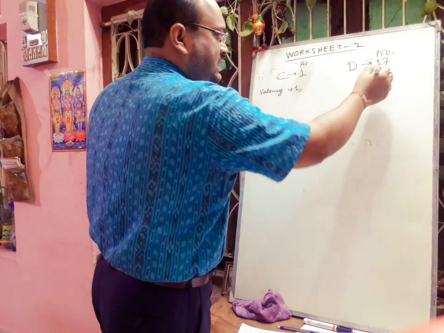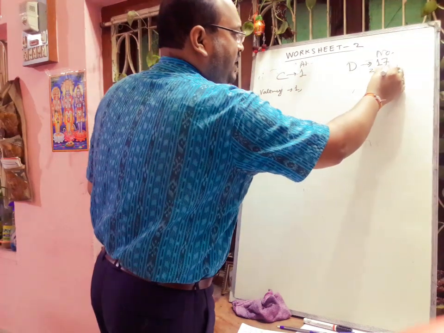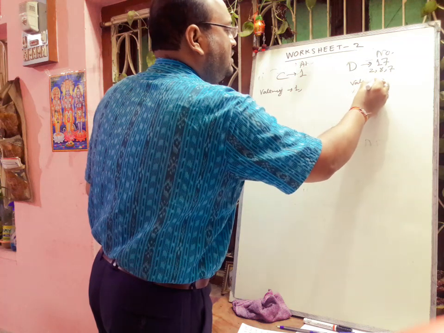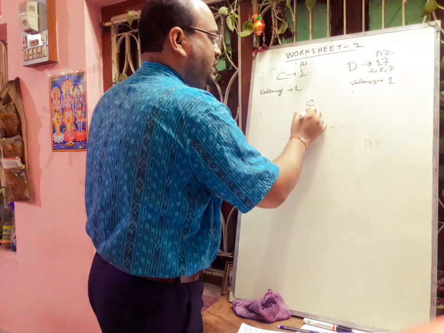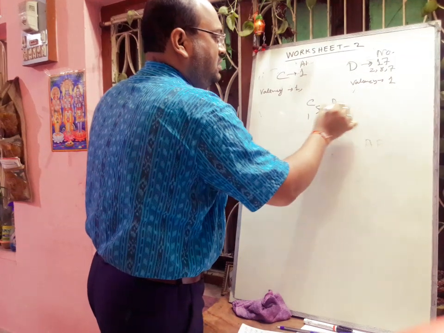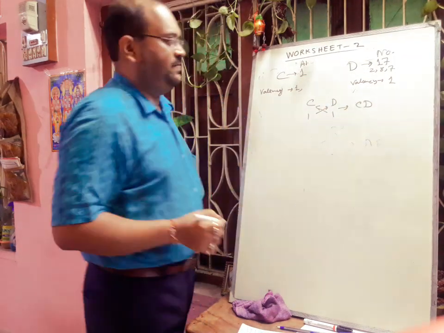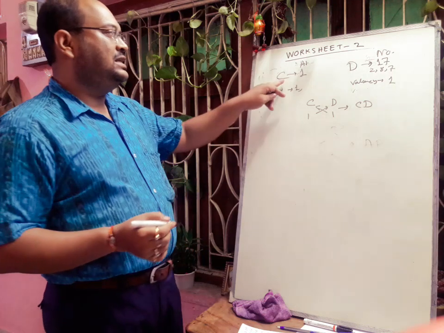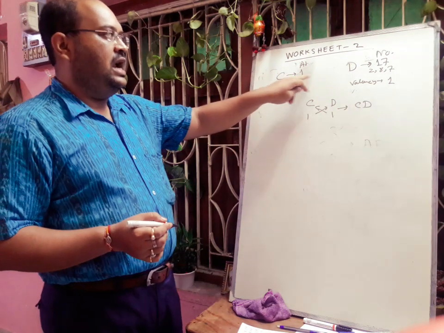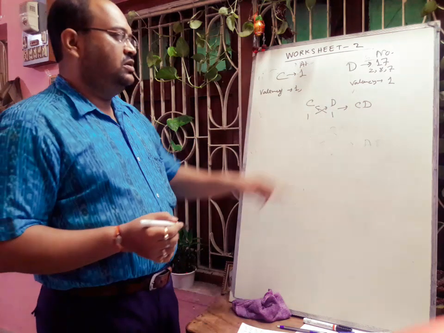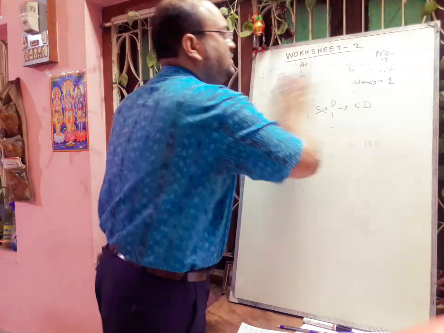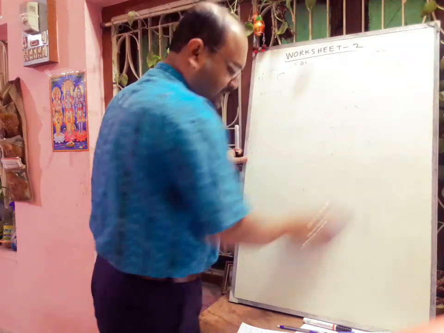Now in this case the electronic configuration is 2, 8, 7, so valency will be 8 minus 7. So here valency is also 1. So C is 1 and D also 1. So the formula of this compound will be CD. Here C is hydrogen and D is nothing but chlorine. And the type of bond will be covalent here.